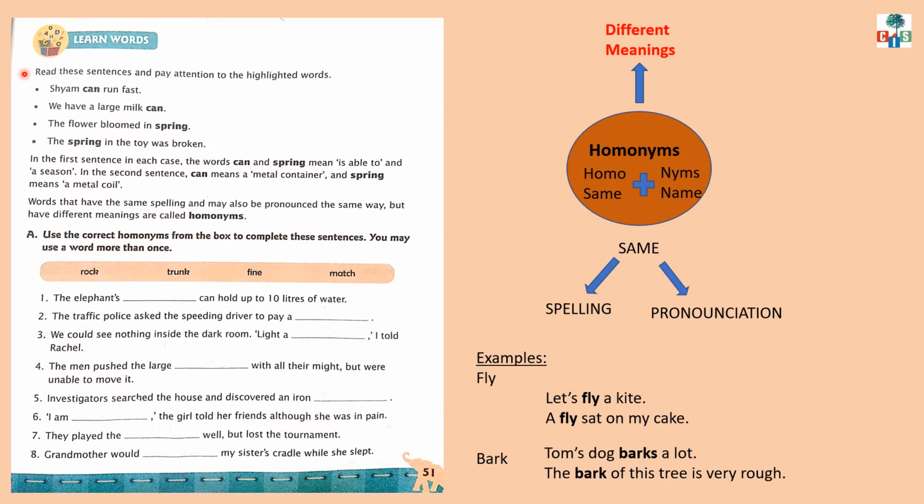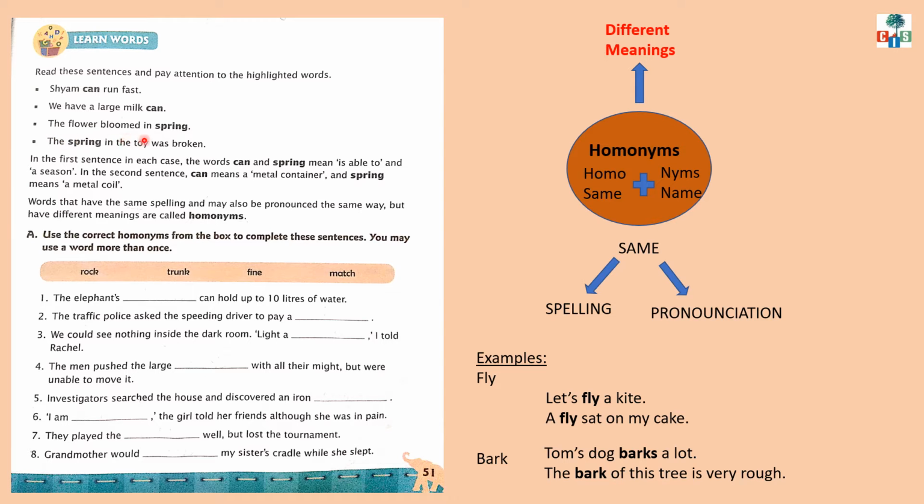Now, look at this example, children. Shyam can run fast. We have a large milk can. So here, children, the word can in both the sentences sounds same. The spelling is same and the pronunciation is also same. But it has different meaning in both the sentences. In the first sentence, can means able to do something. And in the second sentence, can means a metal container where you store some liquid items.